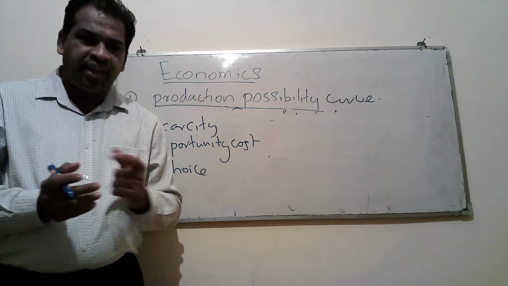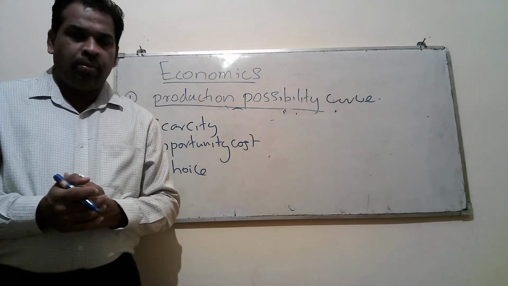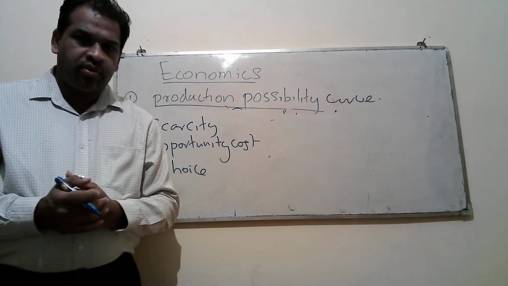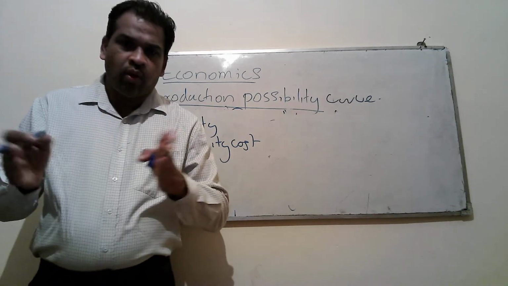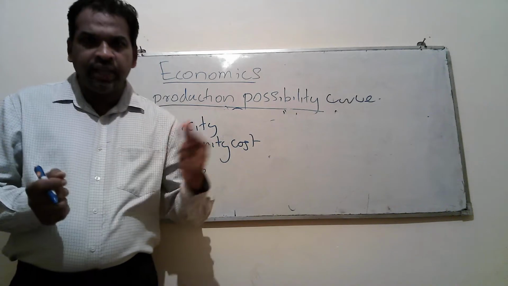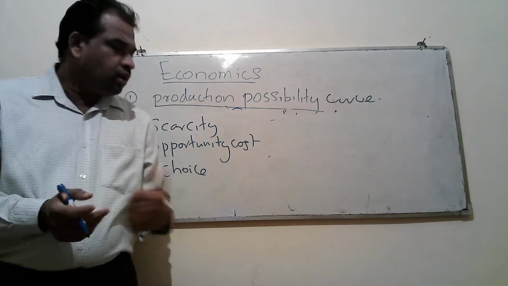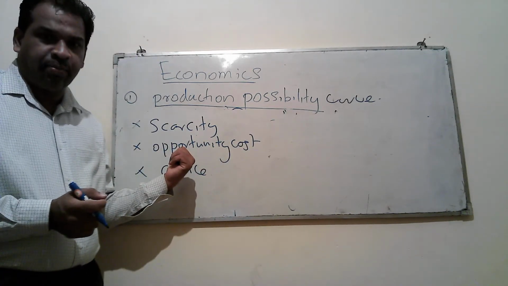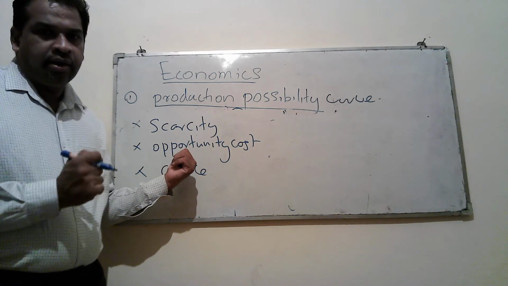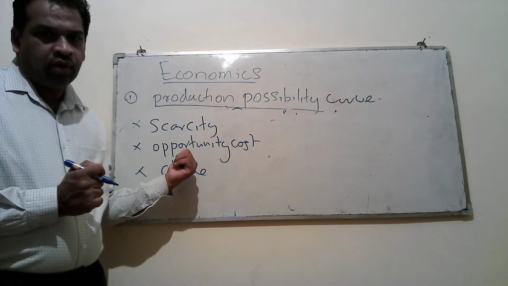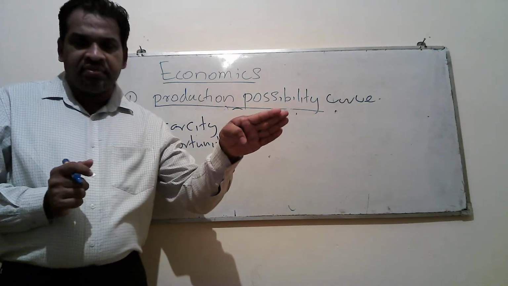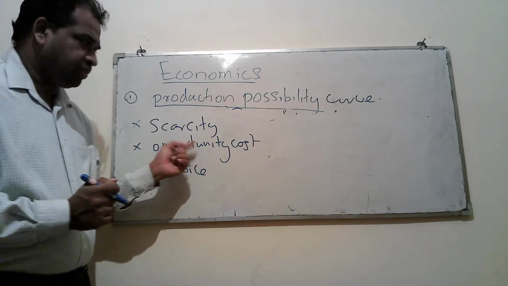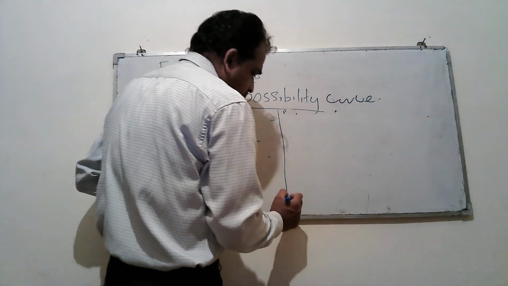We will have to select the best option among the alternatives, then we will have to reject all the other options. Among the other options, the best one will be the opportunity cost. When you select the best option among different types of options or alternatives, we will have to reject all the other options. Then among the other options, the best one will be the opportunity cost.